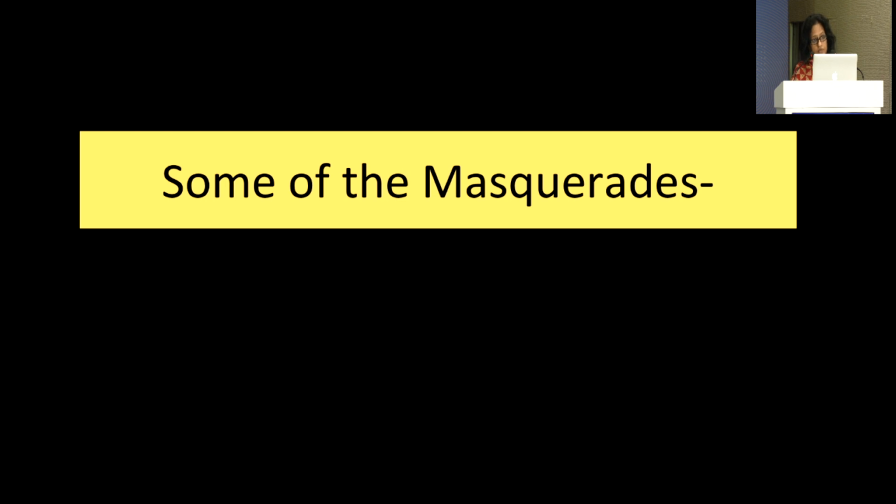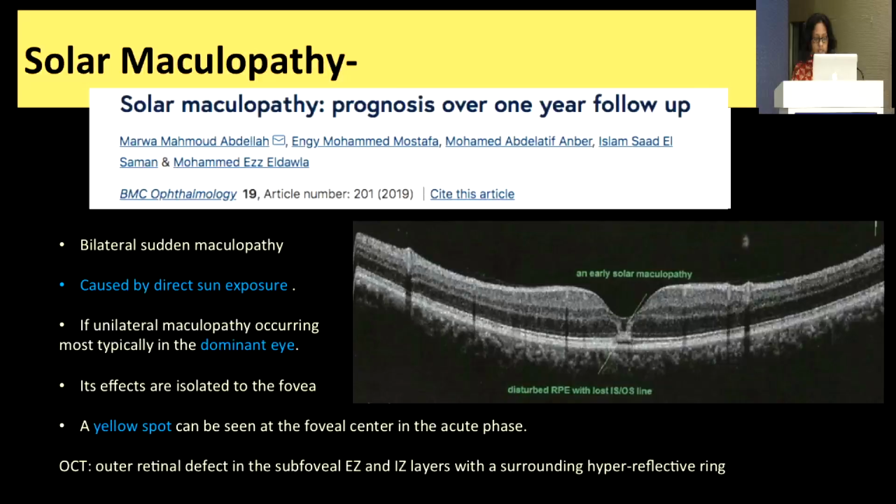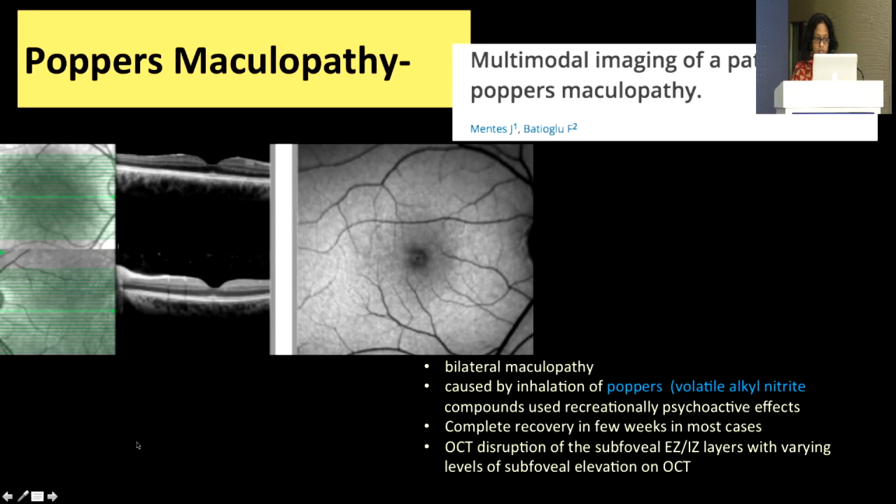Some of the masquerades of this epitheliitis, which I think all of us have seen in our clinics. First one is solar. If it is unilateral, consider it may be a dominant eye which has looked at it, but usually it's bilateral and does leave a permanent deficit, and the patient may have central scotoma. Again, a yellow spot like the epitheliitis that you see. What about poppers? I'm not sure whether it's common in India, but in Singapore it's very rare. This patient is picked up from the publication, but I had one patient who had come from Bangkok and had a similar kind of thing. They resolved very well with stopping the drug and would have no visual deficit.